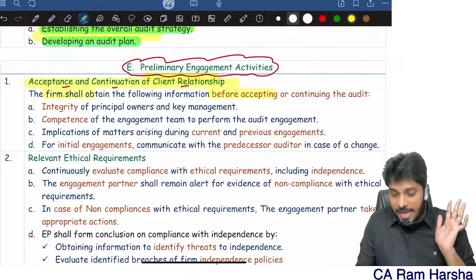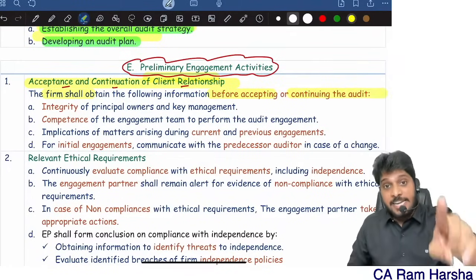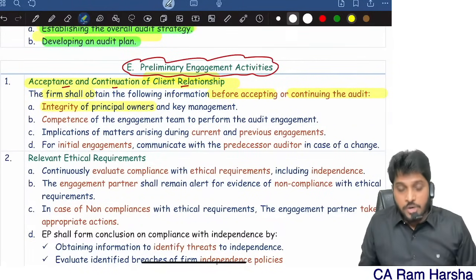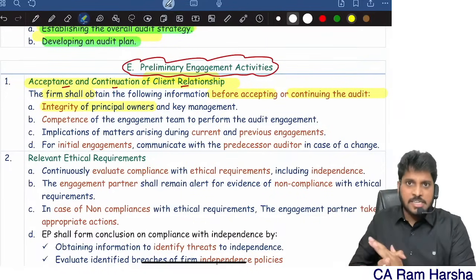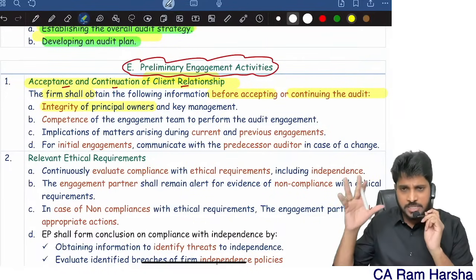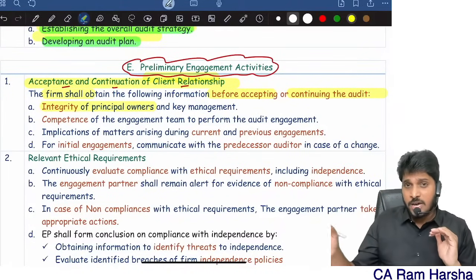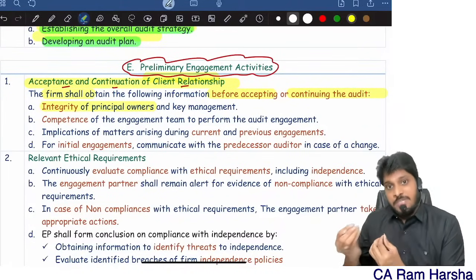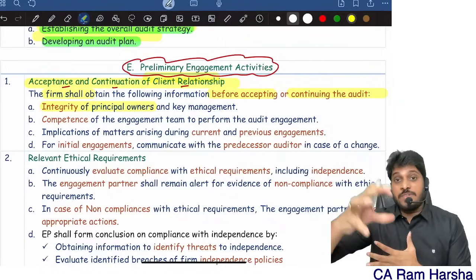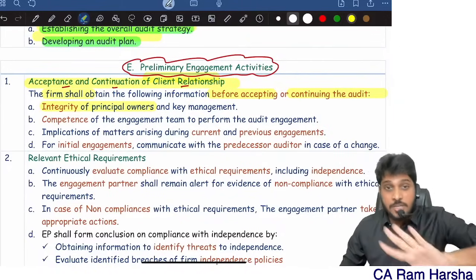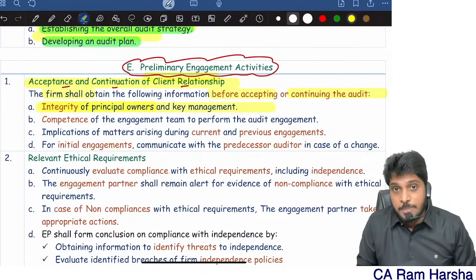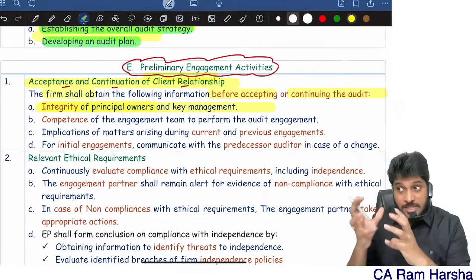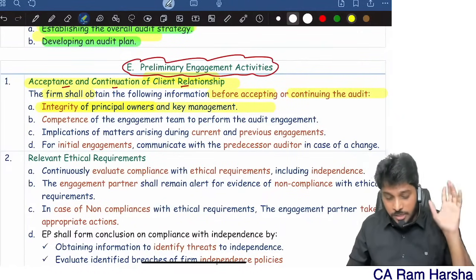So before accepting or continuing the engagement, you need to get four points. Integrity of the owners. Look at their integrity. How are they? Are they honest people? What is their reputation? How far are they honoring accounting standards? What are their business practices? How is their treatment of the auditors? Discussing with previous auditors, all that comes under integrity of the principal owners. Are there any raids going on? Are there any issues going on? So get that information. Integrity of the owners.